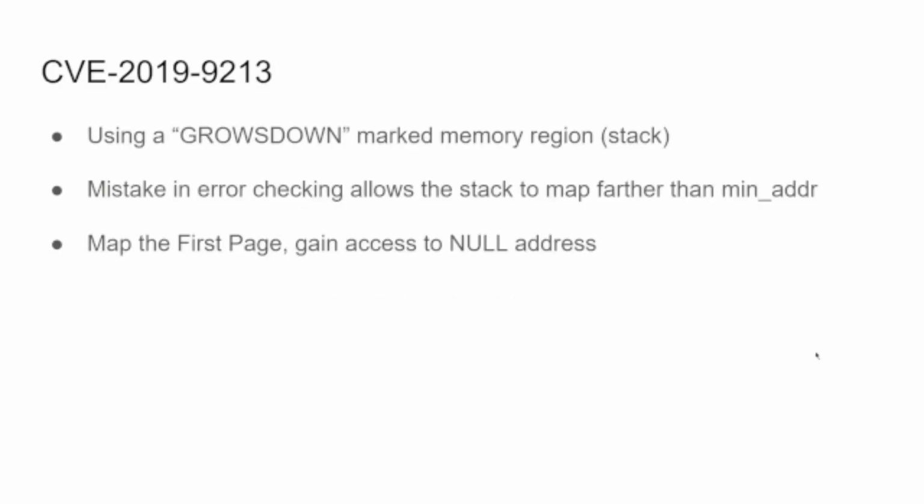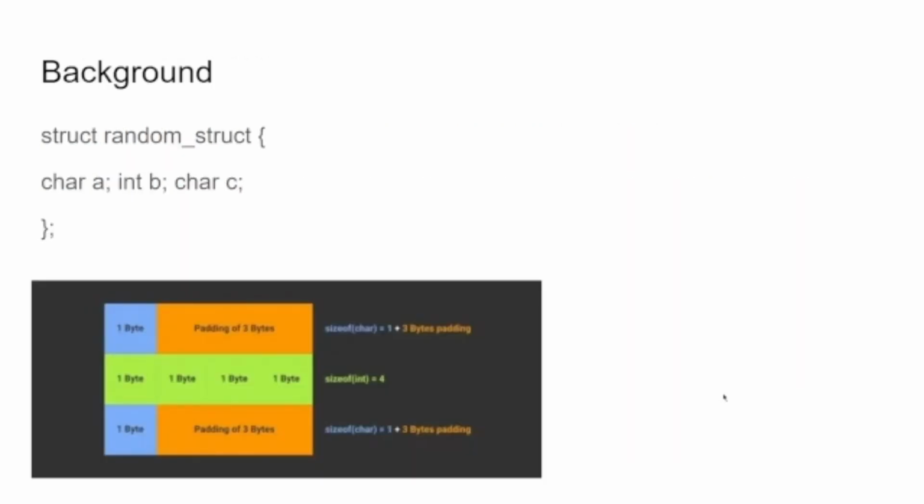So, this involves another vulnerability, that is 2019-9213, which is a grows-down memory stack with a mistake in error checking, which allows the stack to map farther than the minimum address that the kernel sets, which allows us to gain access to that 0 virtual memory address in the first page of a program. So a bit of background before I continue further.